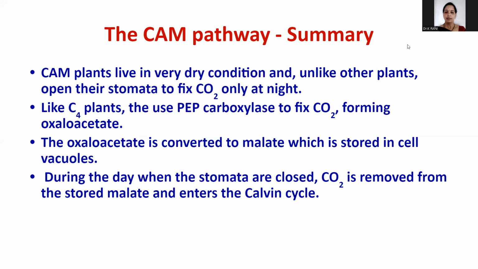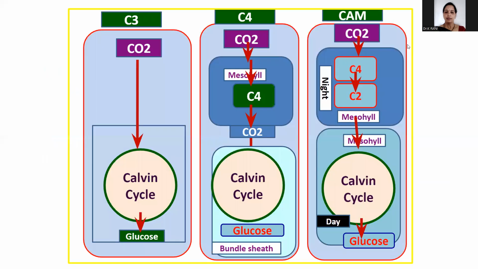CAM plants live in very dry conditions and, unlike other plants, open their stomata to fix carbon dioxide only at night time. The oxaloacetic acid is converted to malate, which is stored in the vacuole. During daytime, when the stomata are closed and CO2 is removed, the stored malate enters the Calvin cycle. These plants are drought resistant and possess xerophytic adaptations like thick fleshy leaves.